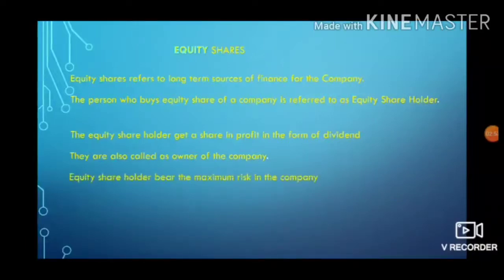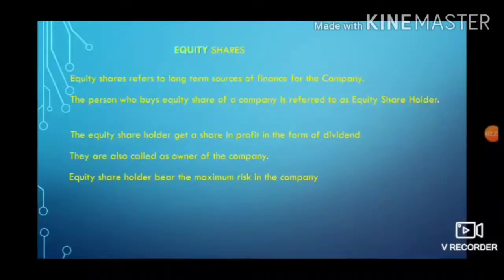Next, equity shareholders bear the maximum risk in the business. They bear the biggest risk in terms of other securities. For example, the dividend is paid out of the profit. If there is no profit, no dividend will be paid to the equity shareholders, and the decision of dividend to be paid also rests on the management of the company. If the management decides that no dividend will be paid, then the equity shareholders won't get any dividend.